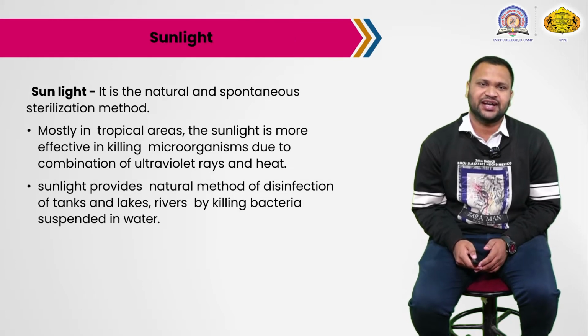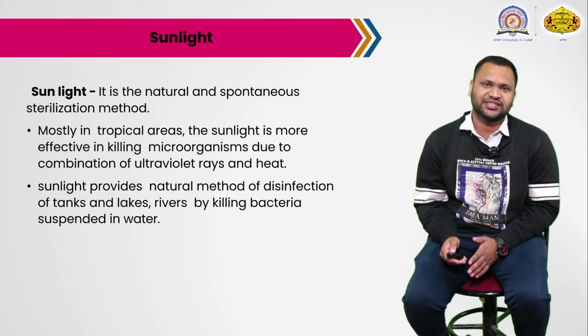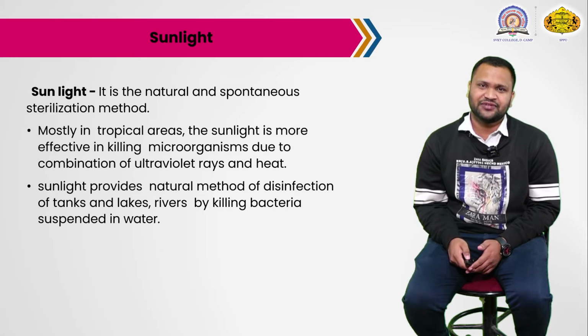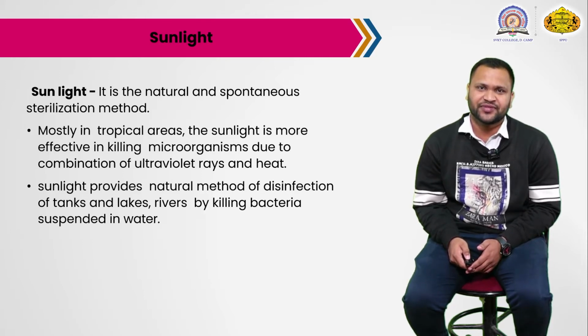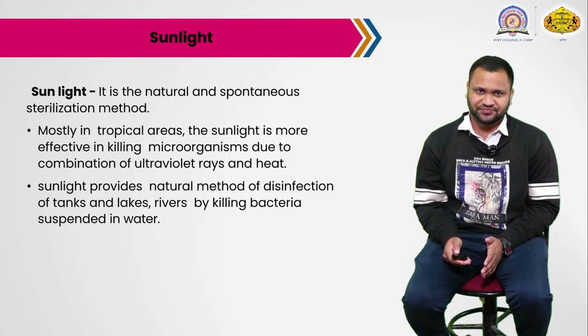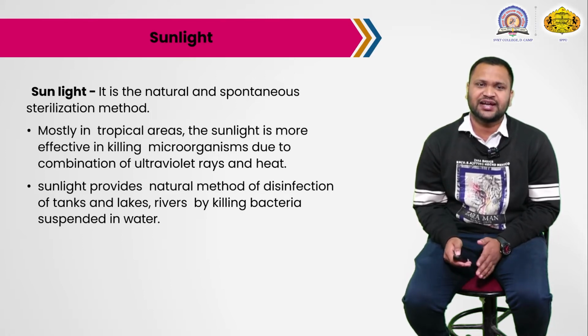The first one is sunlight, which is a physical method of sterilization. Sunlight, we know, is a very natural and spontaneous sterilization method. Sunlight is everywhere. Mostly in tropical areas, sunlight is more effective in killing microorganisms, due to the combination of ultraviolet rays and heat.